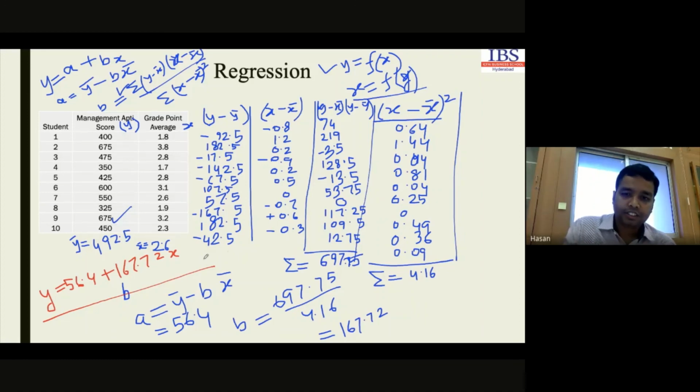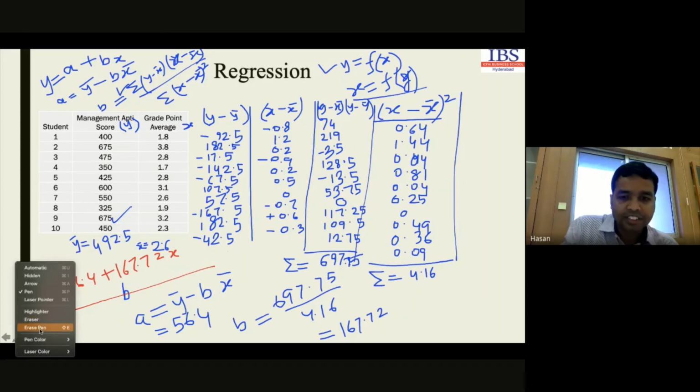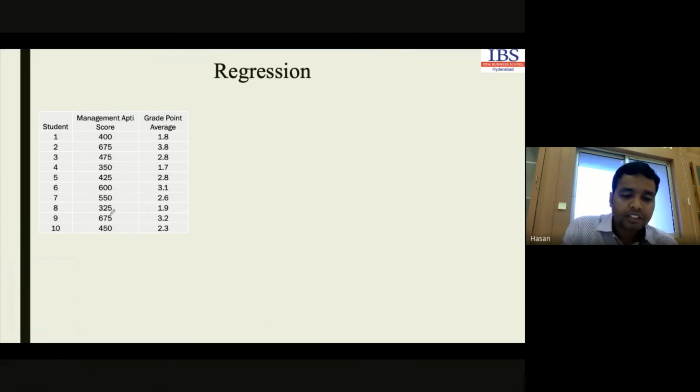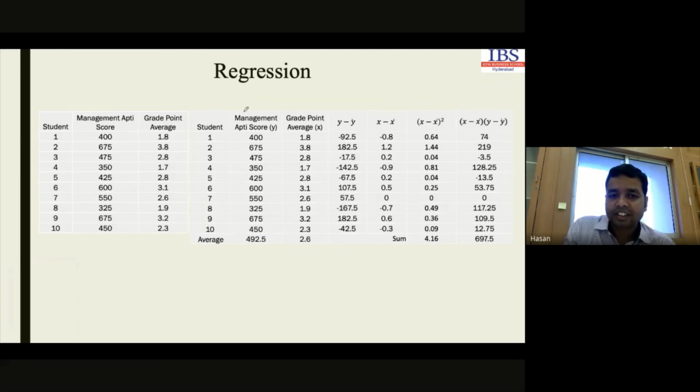Okay. So I hope you can solve it. Now check the result here. I have already given the result and I'm just eliminating the screen. This is our management test and this is grade point average. I have taken the difference here. Again, this is x minus x bar square, and the sum is 4.16.